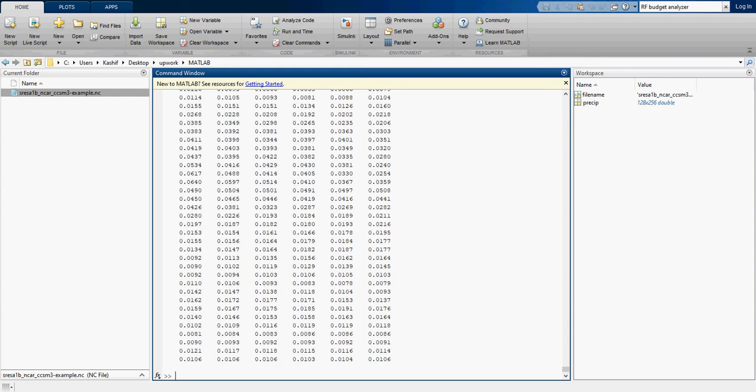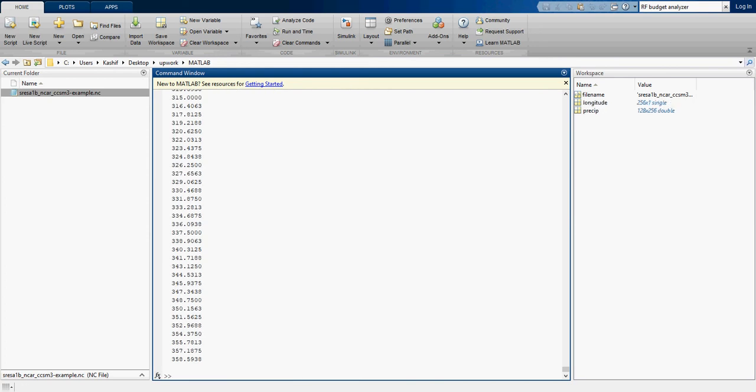Now we see the latitude. First we take the longitude. I will name it longitude, is equal to ncread, again the same command, and it is going to read the source file, file name, and in the file it is going to read LON, which stands for longitude in the variable's name. Now it is going to display all the longitude.